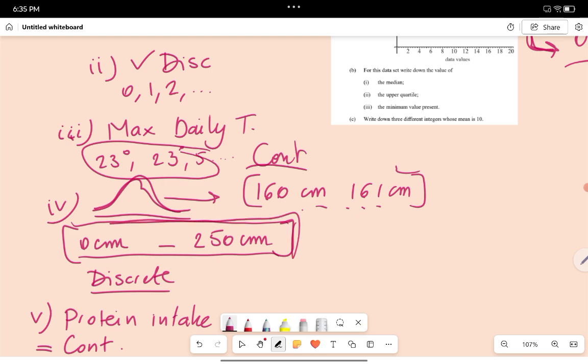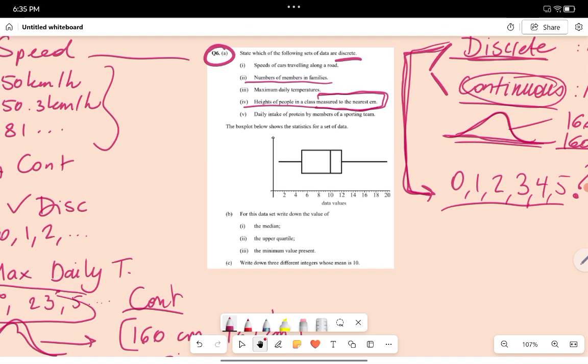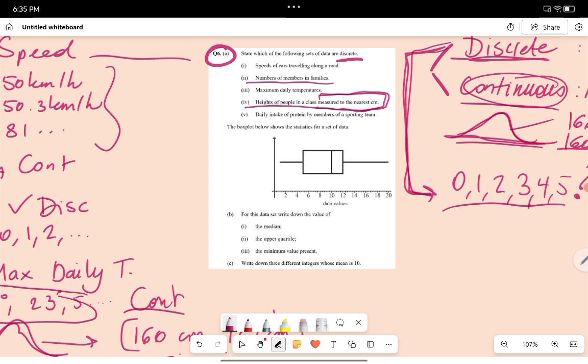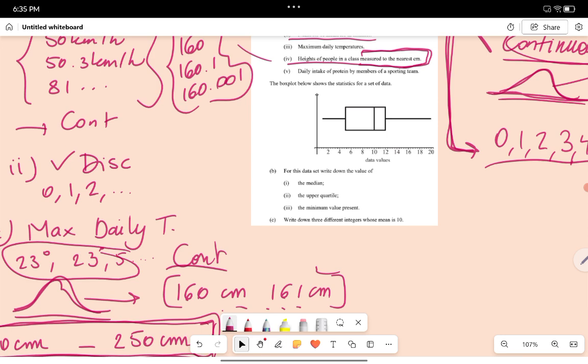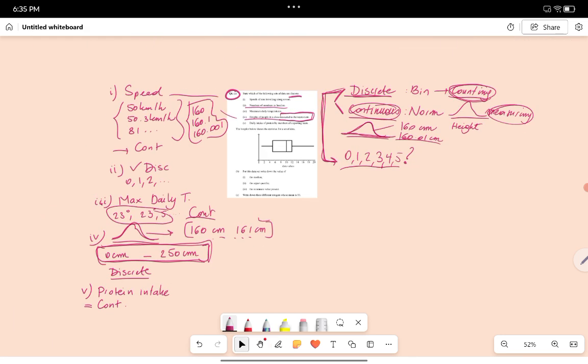But if they would have said only the height, then it would be continuous, because then it could be 160, but also 160.1 or 160.01. You know, there are infinitely many possibilities. So that's why it would be continuous. Okay, so that is question A.